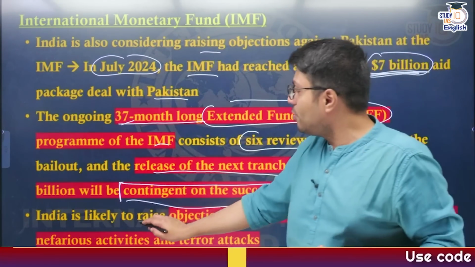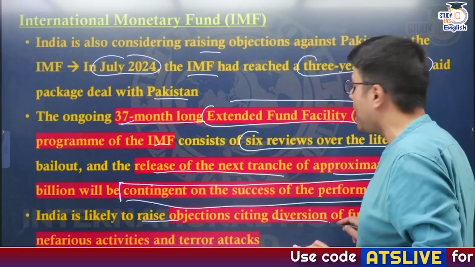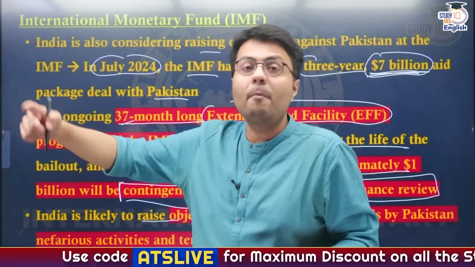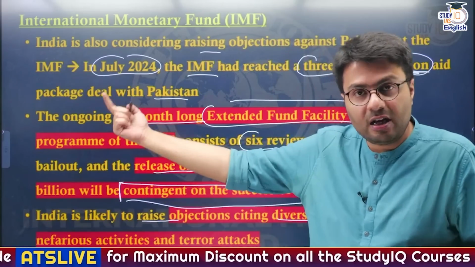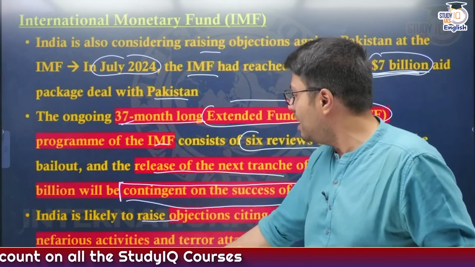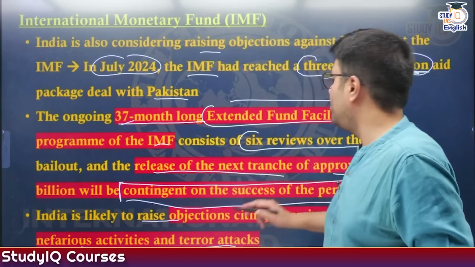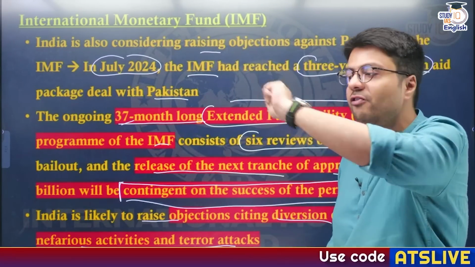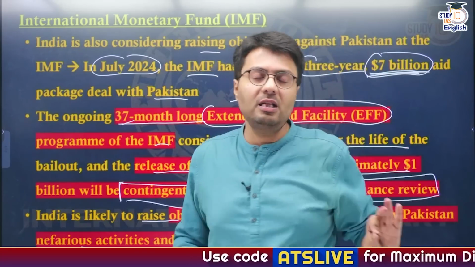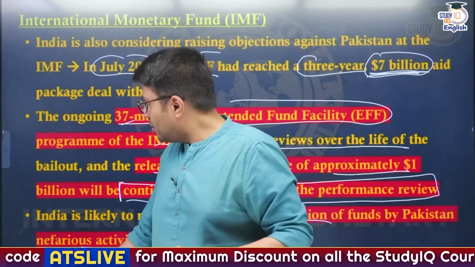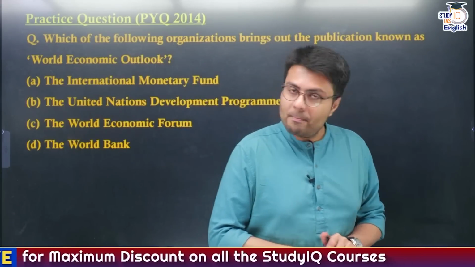And then India is going to raise objections, citing that Pakistan is not using this money to undertake economic recovery or to support and subsidize its industry and other economic avenues. Rather, Pakistan is using this very money to promote nefarious activities and terrorist attacks. So India is going to formally raise an objection with the IMF, asking it not to provide Pakistan this kind of money because it is misusing it. Understood? So that is why IMF becomes important.